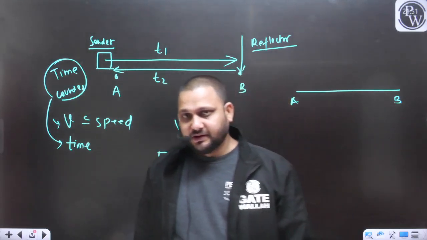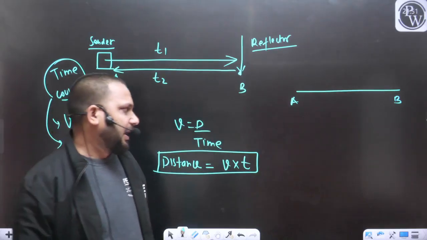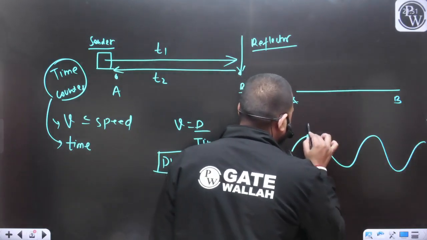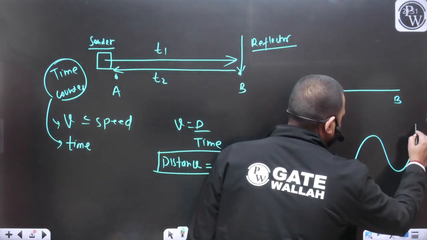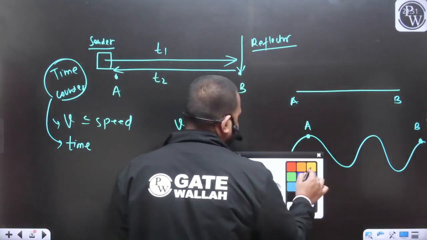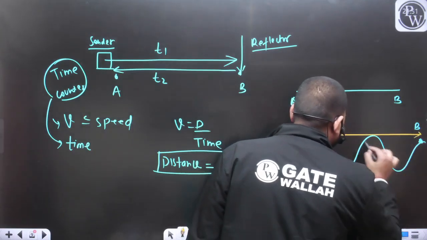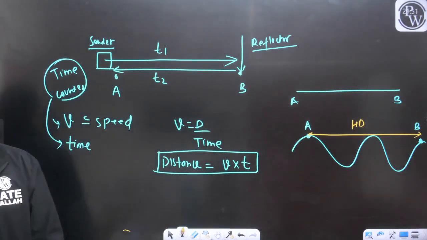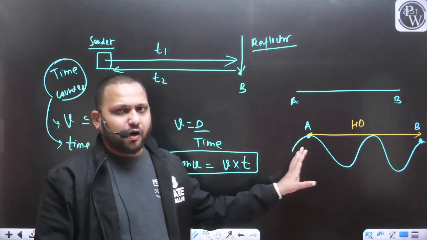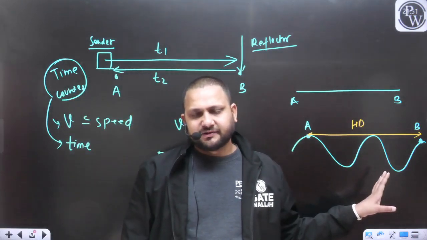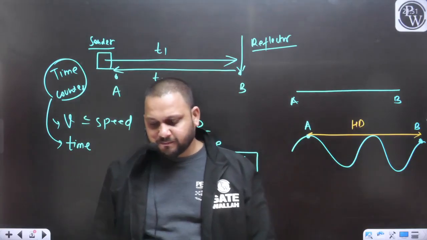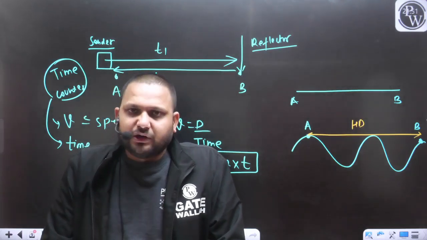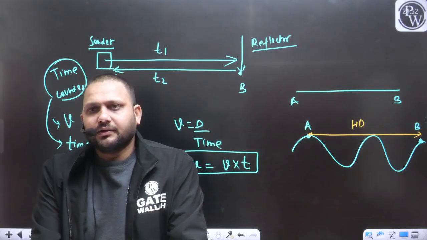But listen carefully. If the ground conditions are like this, this is your point A and this is your point B. Now if you want to measure the horizontal distance between the point A and B, don't you think the conventional method, chain or tape, is going to be not suitable for this particular case if the ground profile is uneven? Yes or no?